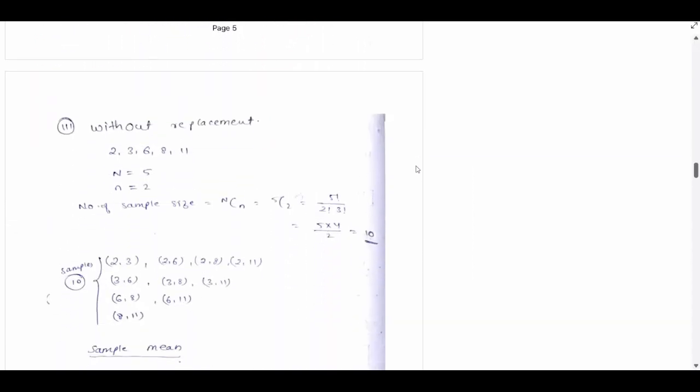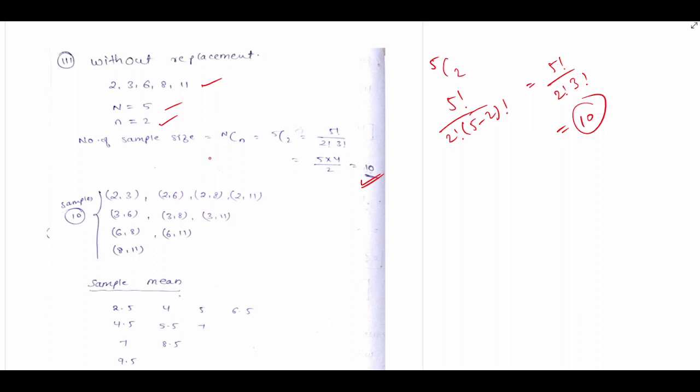And now see without replacement. Without replacement, our data is 2, 3, 6, 8, 11. N is 5, small n is 2. So how many samples are there? NCn: 5C2 gives 10. 5C2 means 5 factorial by 2 factorial into 5 minus 2 factorial, that is 5 factorial by 2 factorial into 3 factorial. If you solve this, you get 10. We need 10 samples.